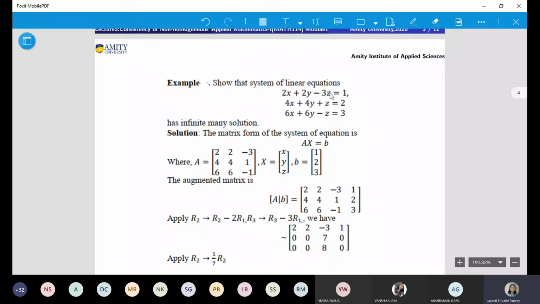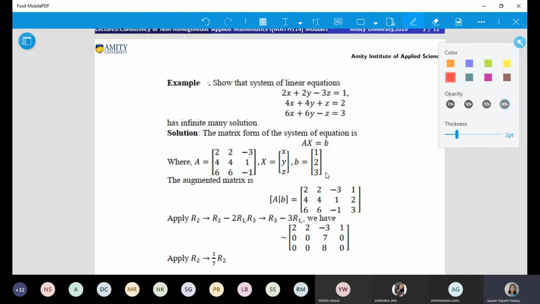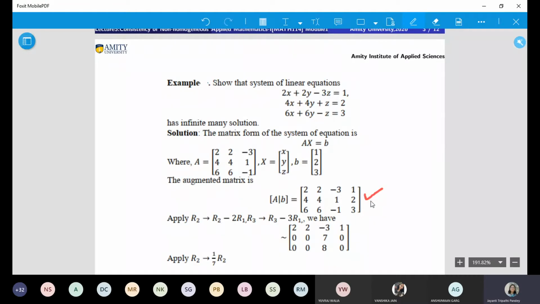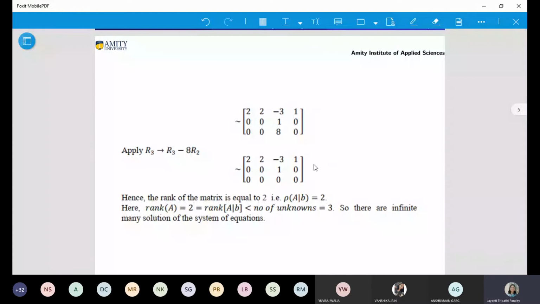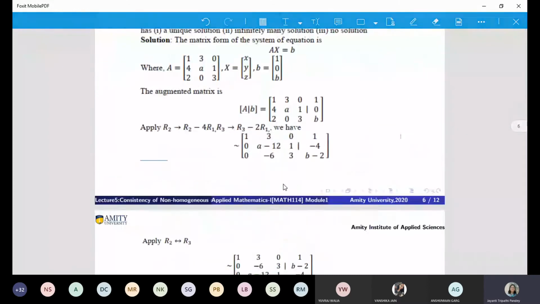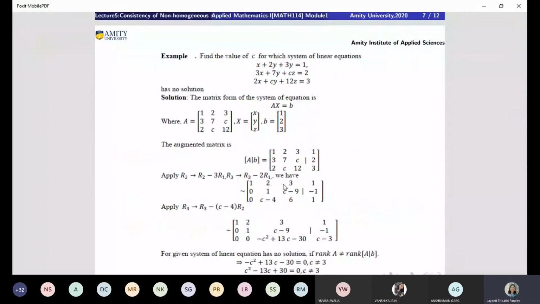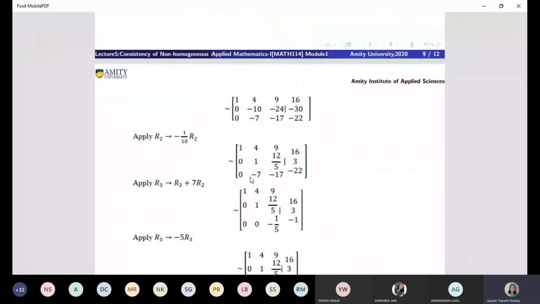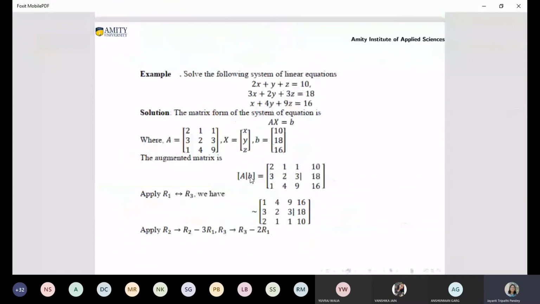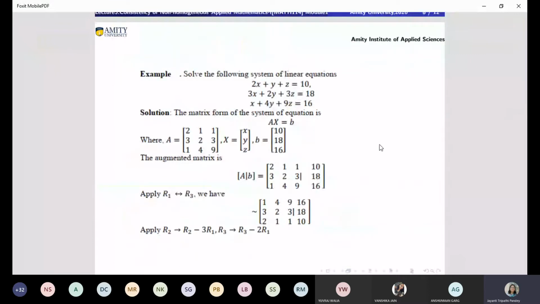Here A is this, B is this, so this is your augmented matrix. I'm taking this question, where the rank is 3. Then I'll explain question number 2 to you. First you understand question number 3.